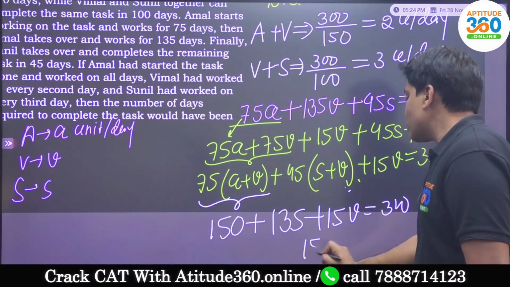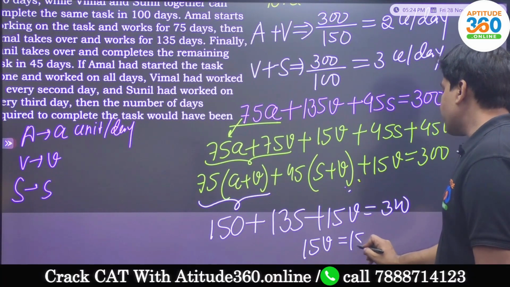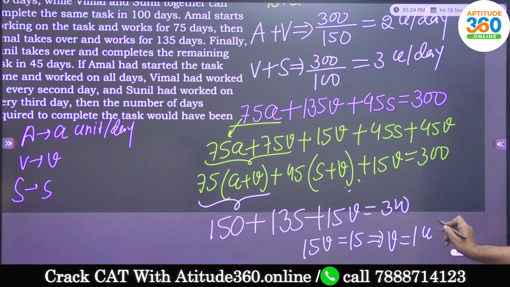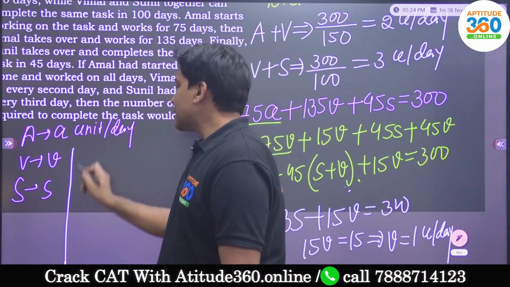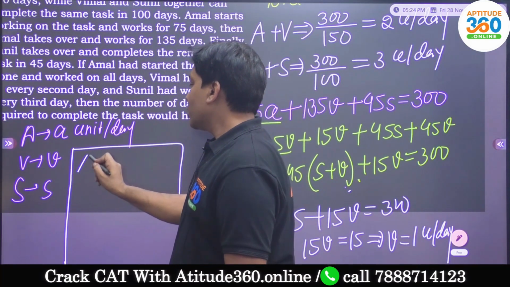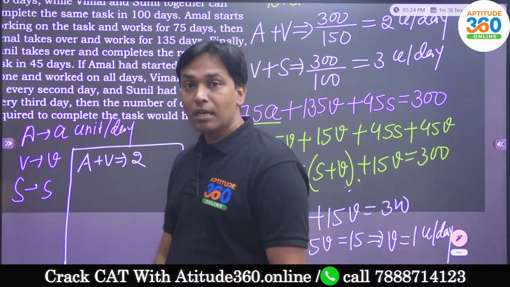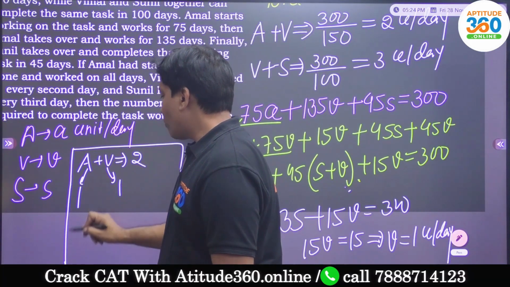So 15 days work of Vimal is going to be 300 minus 285, this is 15 units. So we have found out that Vimal does 1 unit per day. And since Vimal does 1 unit per day, you had Amal plus Vimal doing 2 units, out of which Vimal does 1 unit per day, so Amal does 1 unit per day.